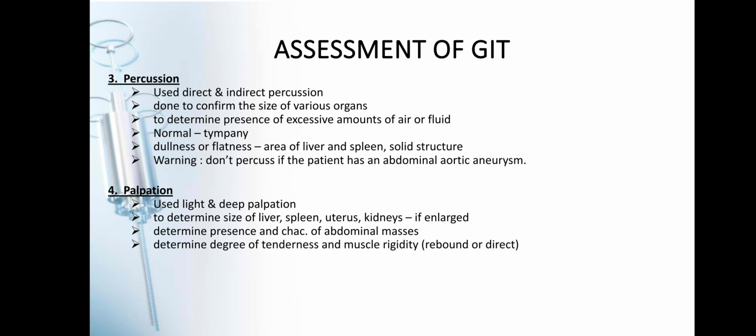Okay, so after your percussion, we have your palpation. So, either we use your light and deep palpation. So, this is to determine the size of a liver, your spleen, your uterus, your kidneys, or if it is enlarged or not. And also, it is used to determine presence and characteristics of abdominal masses, and to also determine the degree of tenderness and muscle rigidity if present po. It's either the rebound or direct po yan siya.